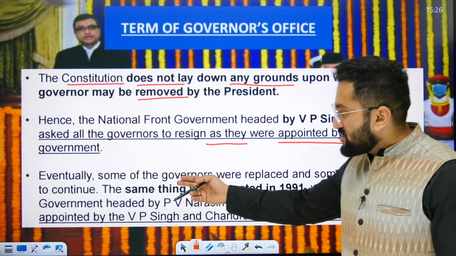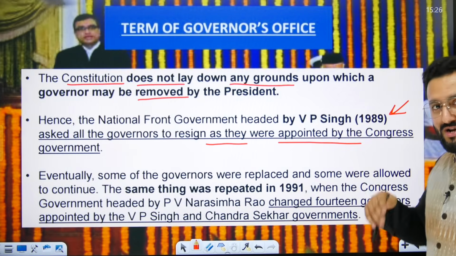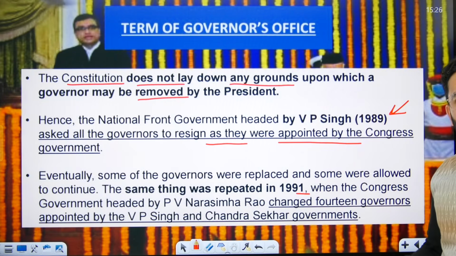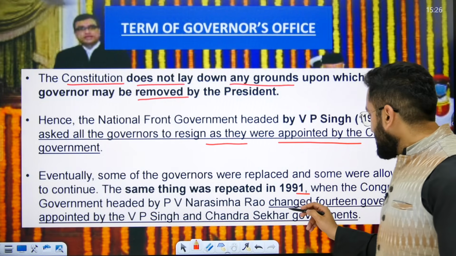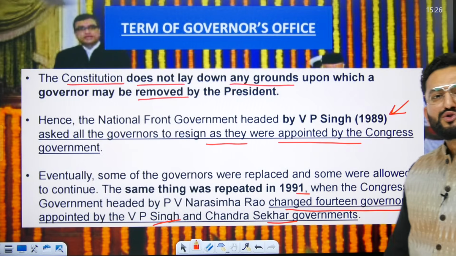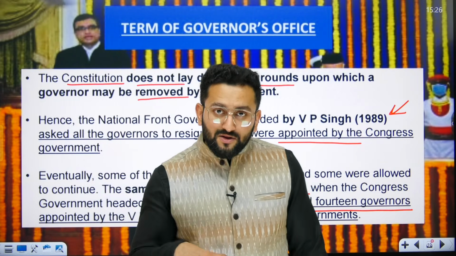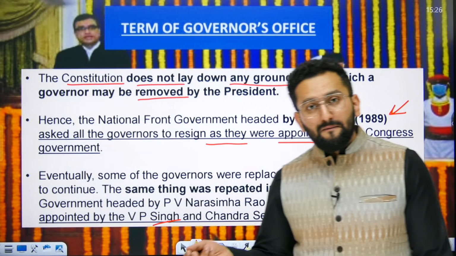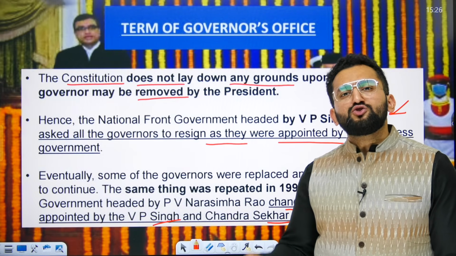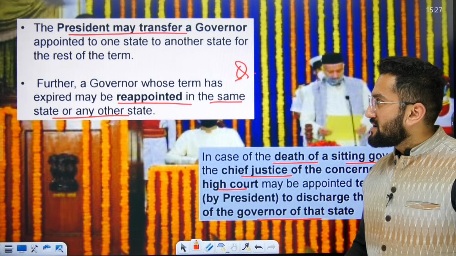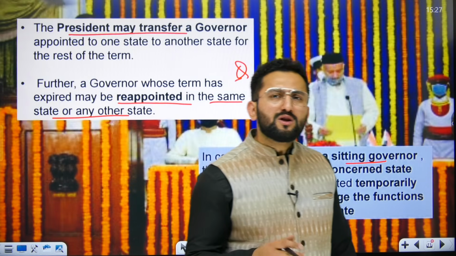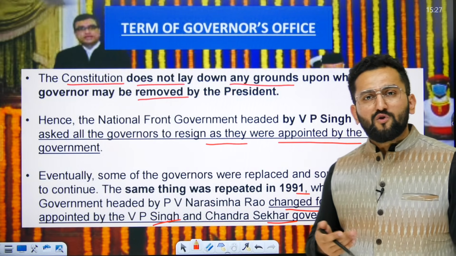But after that, what happened? Eventually some of the governors were replaced and some were actually continuing in that position. After that, when the next government came in 1991, the PV Narasimha Rao government, meaning the Congress government, they changed 14 governors appointed by the VP Singh government and Chandrasekhar government. So the point is that the central government removes governors of the previous government, right? And there has been a question on this, that there should be some ground of removal also. Then only the governor will actually act in a neutral manner. Some of you would say, sir, what is the harm? Just remove them. What is the harm?